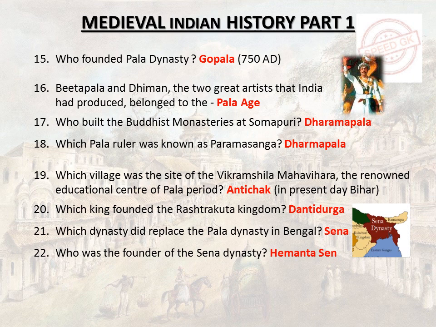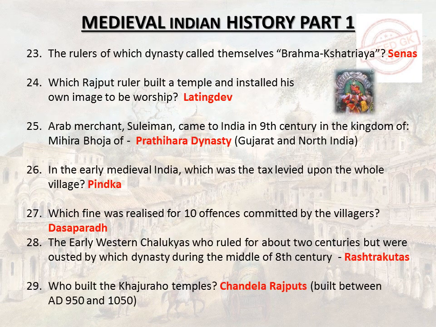Which village was the site of the Vikramshila Mahavihara, the renowned educational center of the Pala period? Antichak, in present-day Bihar. Which king founded the Rashtrakuta kingdom? Dantidurga. Which dynasty did replace the Pala dynasty in Bengal? Sena. Who was the founder of the Sena dynasty? Hemanta Sen. The rulers of which dynasty called themselves Brahmakshatriya? Senas.